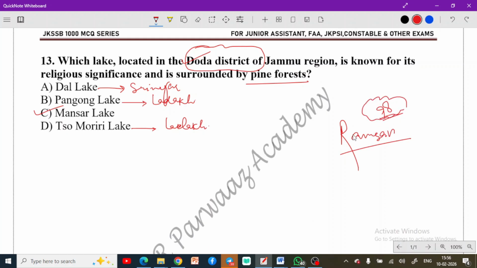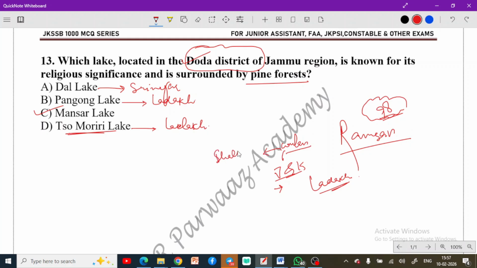So now we have 98 Ramsar sites, and among those, how many are in J&K? In J&K we have four Ramsar sites or five, whatever. Remember those five as well. Also in Ladakh, we have a few Ramsar sites. Tso Moriri is also a Ramsar site. That is what I was going to tell you here. Remember this fact as well. In J&K, we have Wular Lake, which is also a Ramsar site.